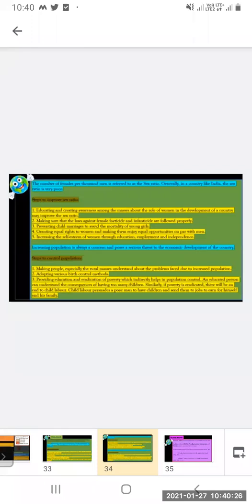Adopting various birth control methods. Whatever birth control methods are there should be adopted. Providing education and eradication of poverty, which indirectly helps in population control. Education should be given so that it helps to overcome poverty, which indirectly helps in population control.